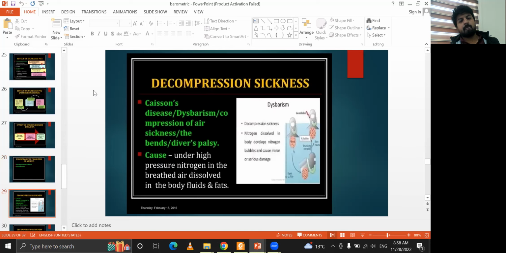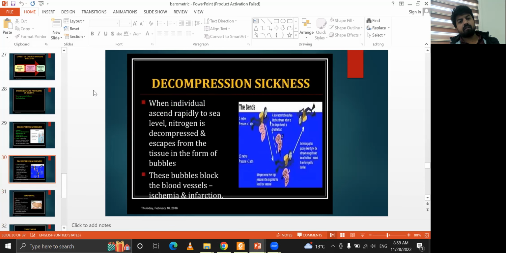Physiological problems like caisson disease, compressed air sickness, and the bends, or diver's palsy, occur under high pressure, when nitrogen from breathed air dissolves in the body fluids and fats. When the diver returns to sea level, nitrogen decompresses and escapes from the tissue in the form of bubbles.